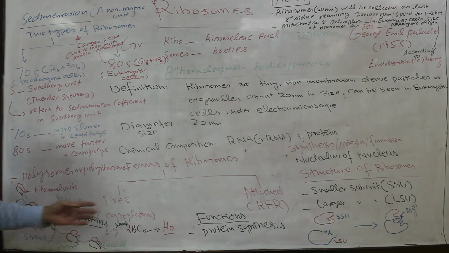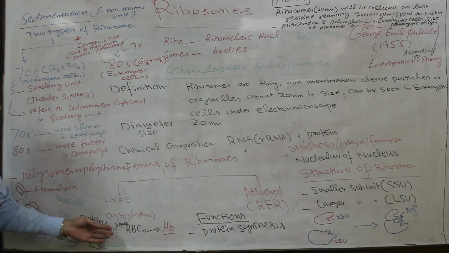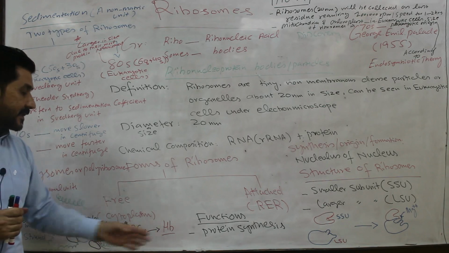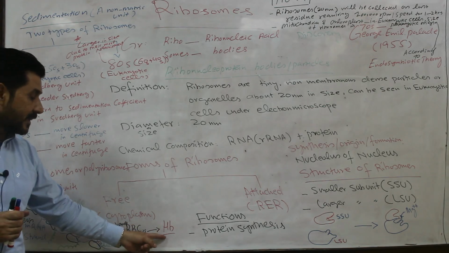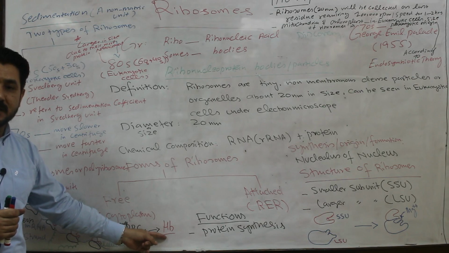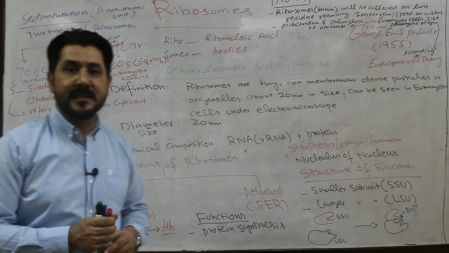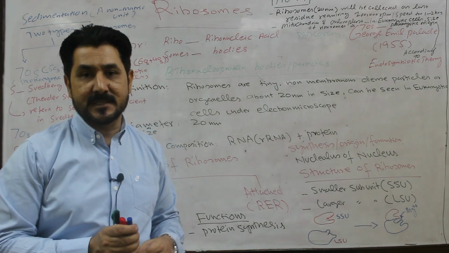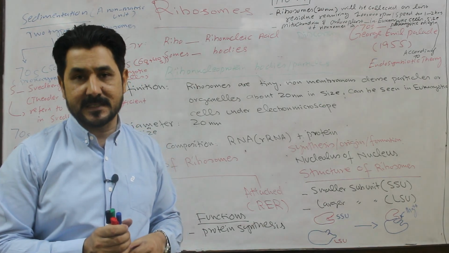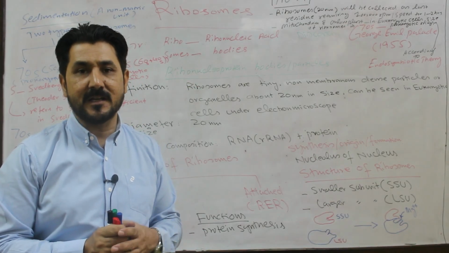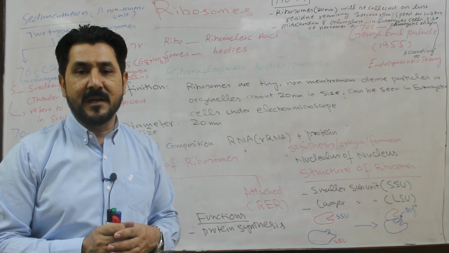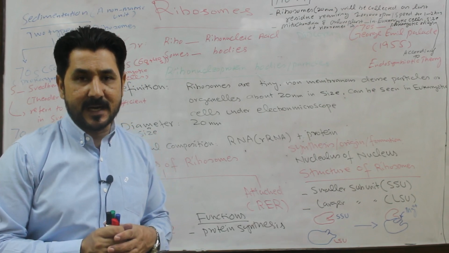One example of the free form in the cytoplasm is in young red blood cells, young RBCs, where they are involved in the synthesis of a protein commonly called hemoglobin, HB. Hemoglobin is the respiratory pigment of the red blood cells by which they can carry gases, and because of which the blood is red or reddish in color.